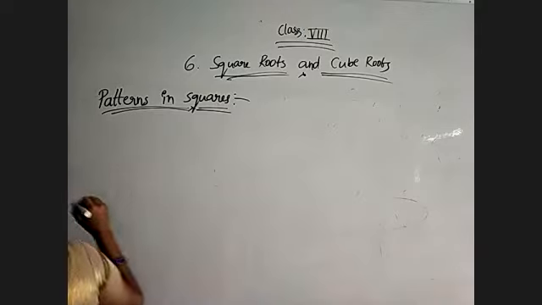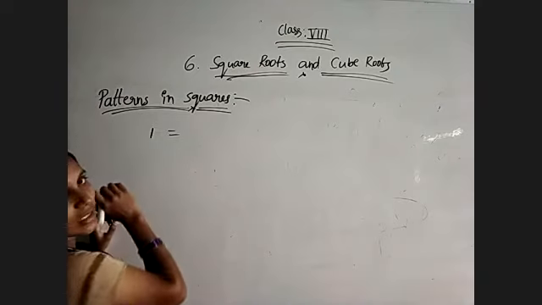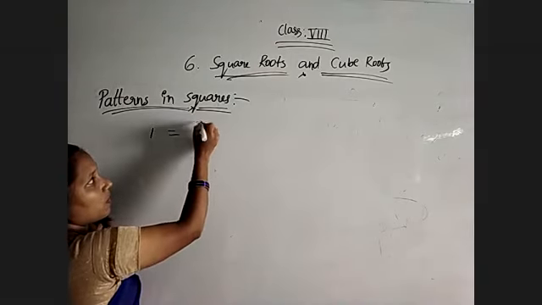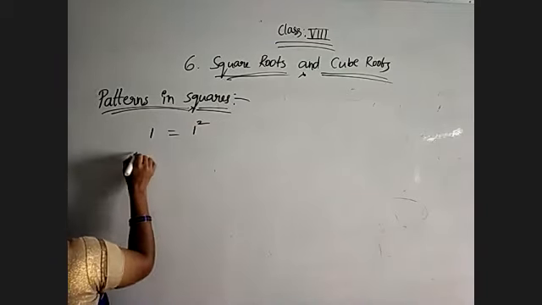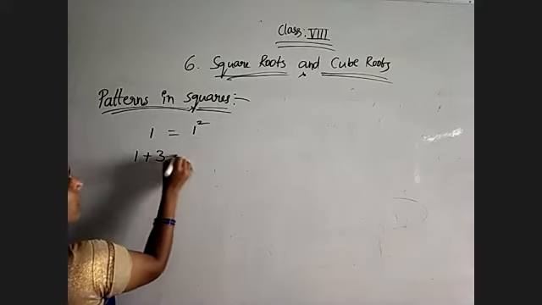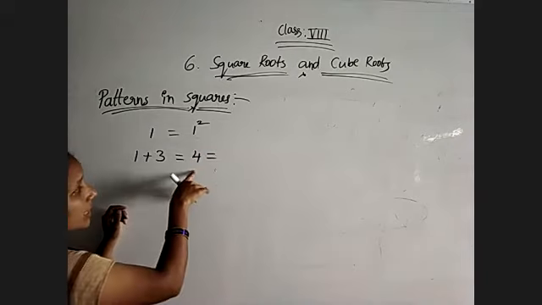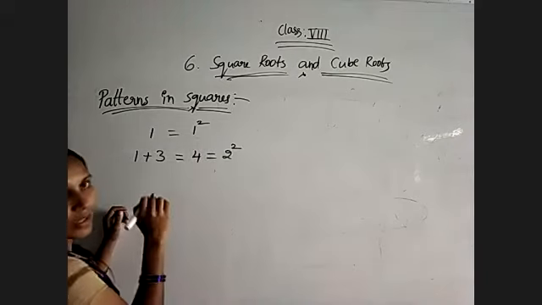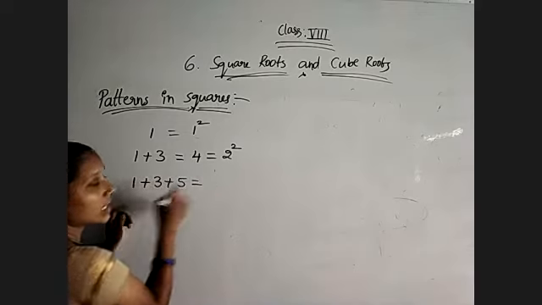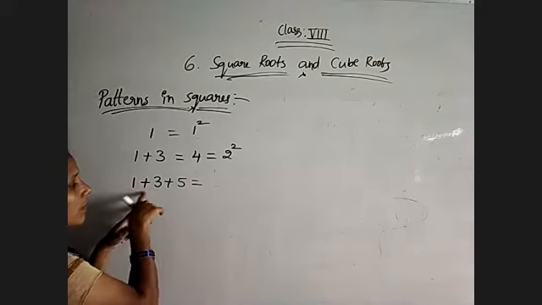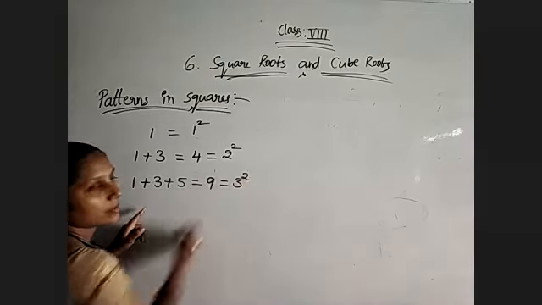Here I am taking the first odd number: 1 is equal to 1 square, that's all. And next I am taking the sum of the first two odd numbers, 1 plus 3, which is nothing but 4. 4 we can write as 2 square. Now I am taking three odd numbers, 1 plus 3 plus 5. 1 plus 3 is 4, 4 plus 5 is 9. 9 is nothing but the square value of 3.